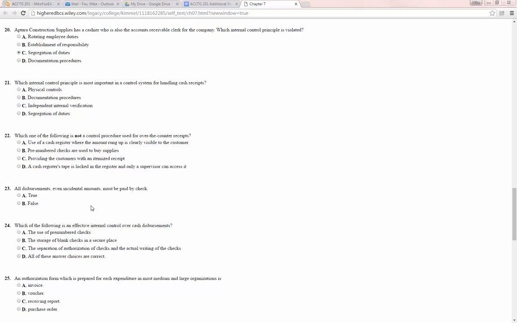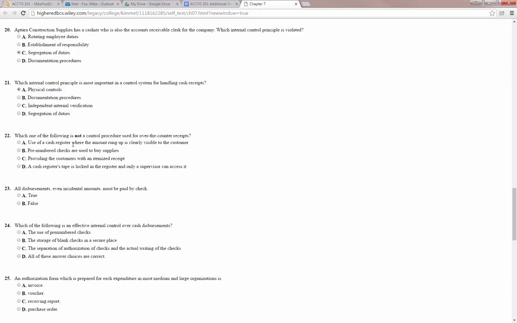I think physical controls and segregation of duty are the two strongest contenders for the answer to this question, because being able to keep the money locked up, so to speak, or making sure that you have another person to check the person who's handling the money. So I'm not sure what they mean by most. I'm going to guess physical controls, and I guess we'll see when we check it if it likes that answer.